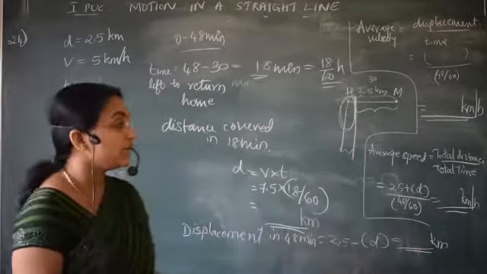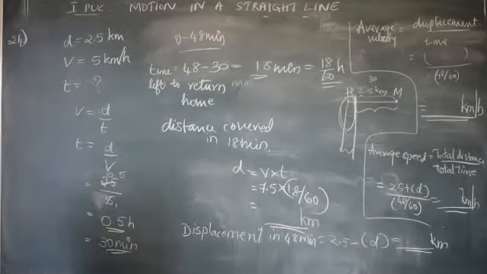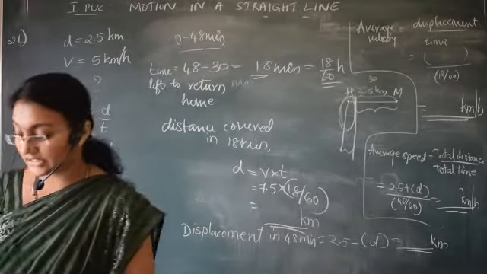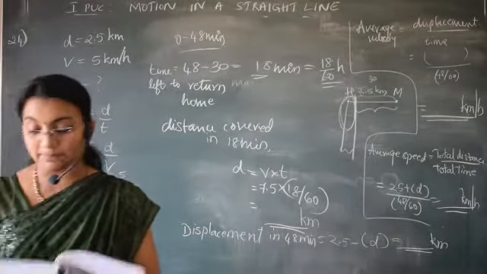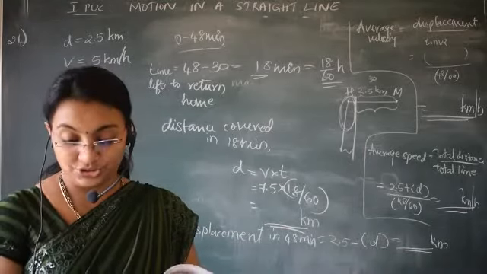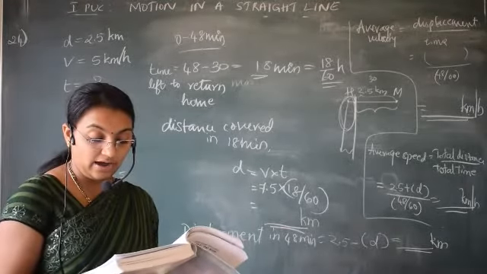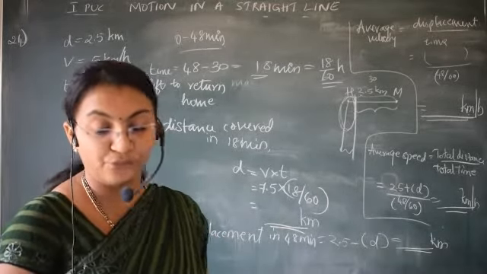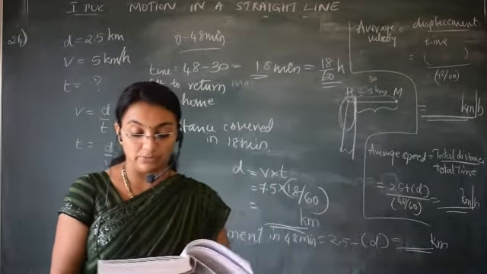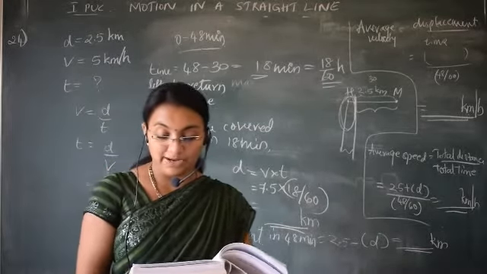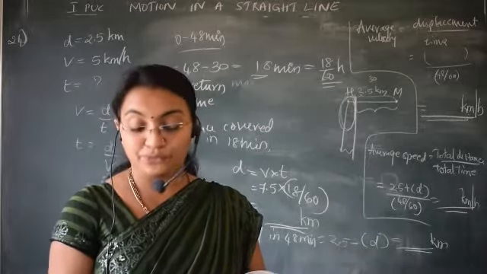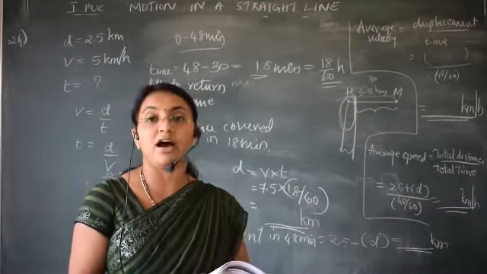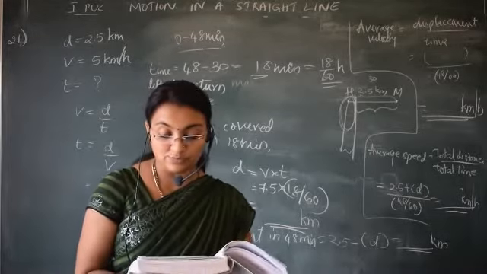Okay, we'll go for the next problem. What is the next question? A police van moving on a highway with a speed of 30 km per hour fires a bullet at a thief's car speeding away in the same direction with a speed of 192 km per hour. If the nozzle speed of the bullet is 150 meter per second, with what speed does the bullet hit the thief's car?